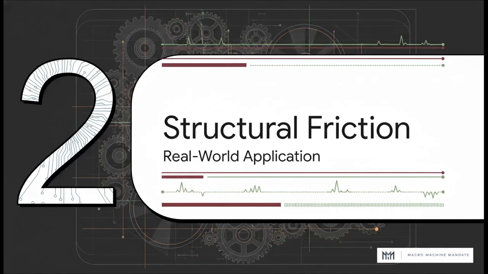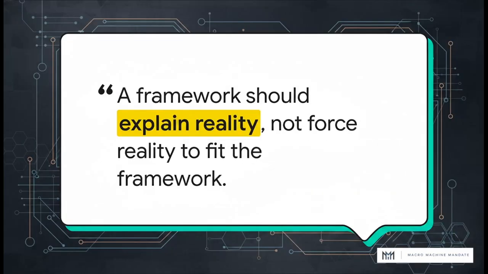Section 2. Structural friction in practice. So here's the thing. When you subject any framework to months of intense real-world testing, you're going to find its friction points. It's totally inevitable. And that brings us to a core philosophy we hold. A framework should explain reality, not force reality to fit the framework, right? If the map doesn't match the territory, well, you redraw the map. And a minor correction became absolutely necessary because of exactly where the machine economy has been growing the fastest.